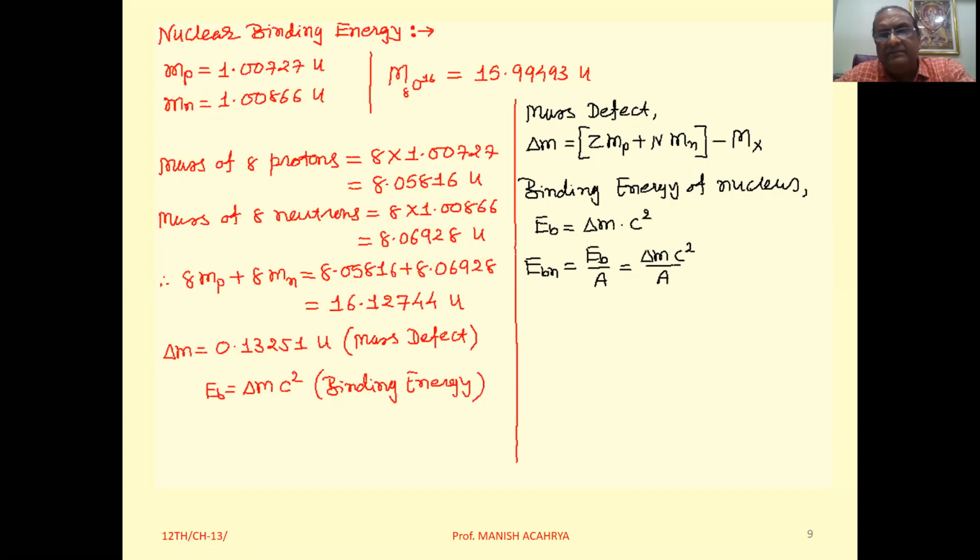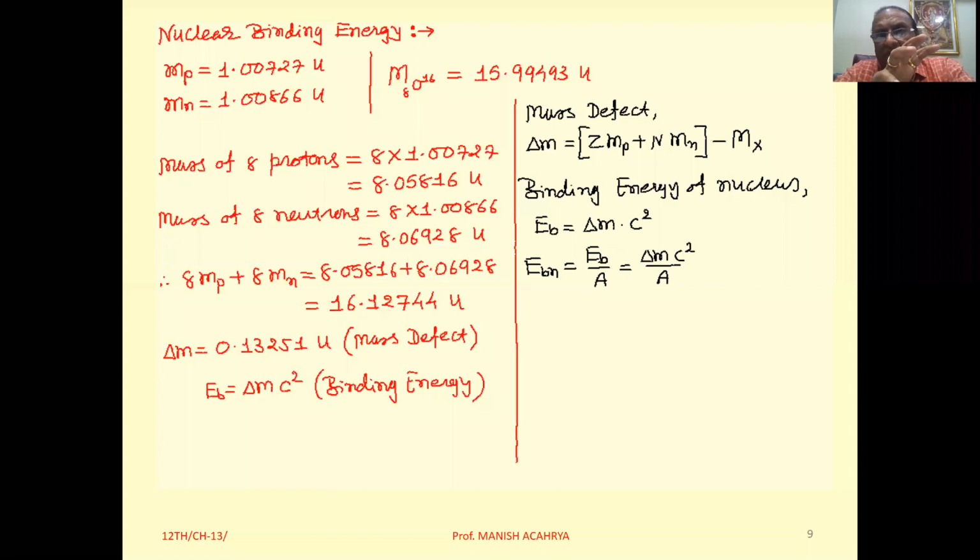Now, see here, actually when we think about protons and neutrons in independent, free state, and when they combine to form any element, at that time there is the mass defect.